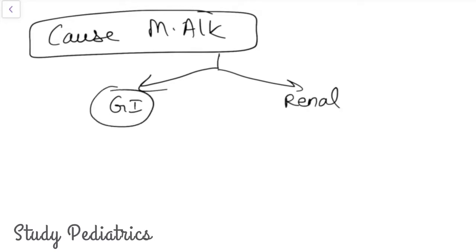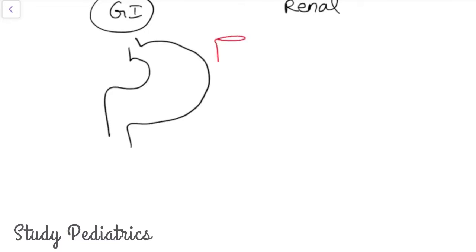The causes of metabolic alkalosis can be divided into two types, again the GI and the renal. Now, the GI can be understood by this diagram. As we all know, the stomach generates acid in order to digest the food and kill the bacteria.